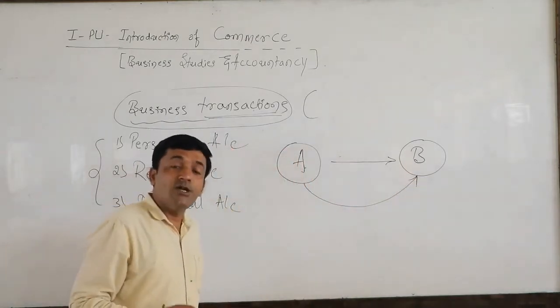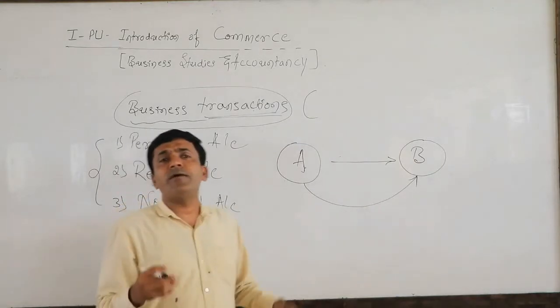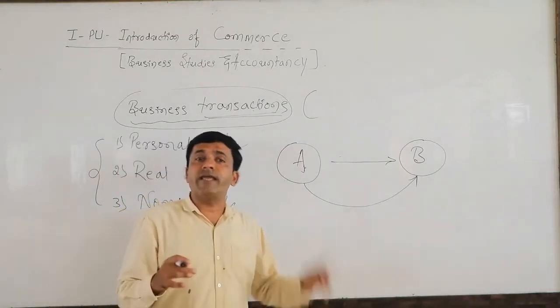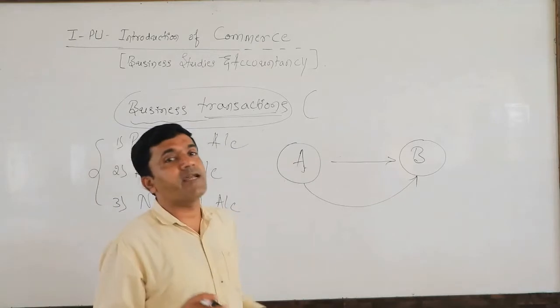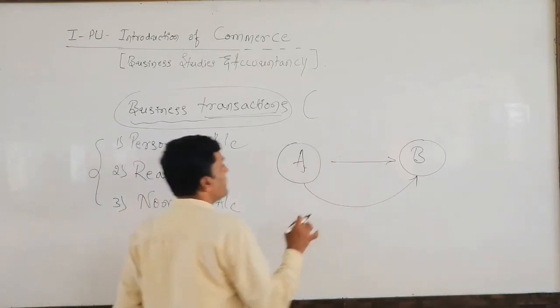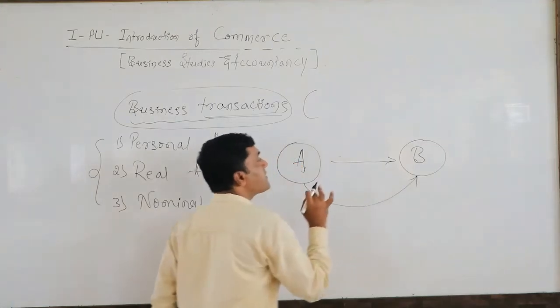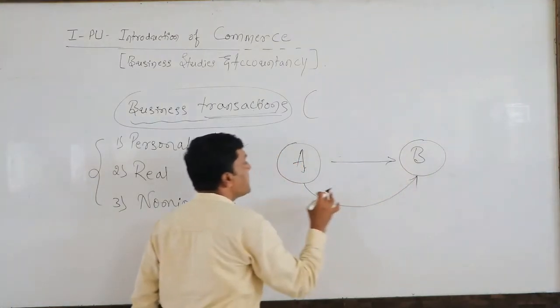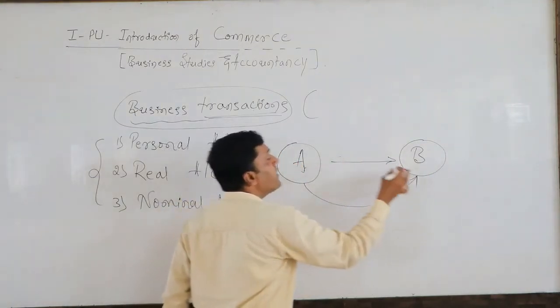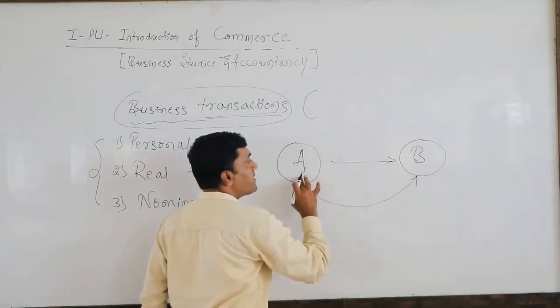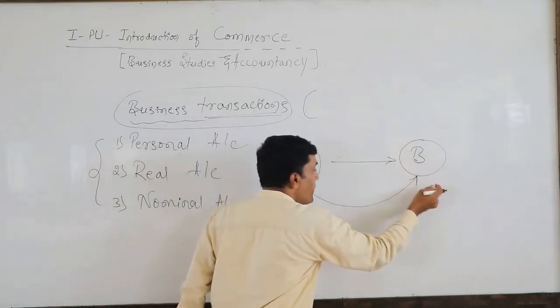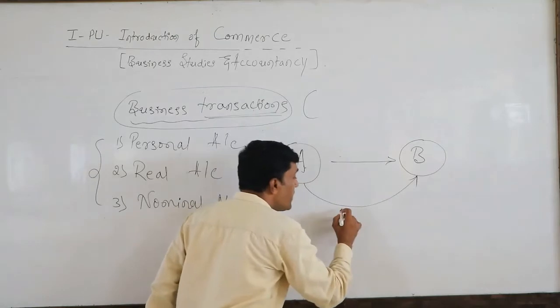The reason is to earn income, but it may be income or loss. There must be the intention of earning income. So here A sells certain commodities or goods to B. It means that A is the seller, B is the purchaser. A sells goods to B for earning income.